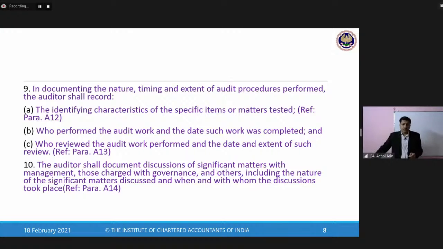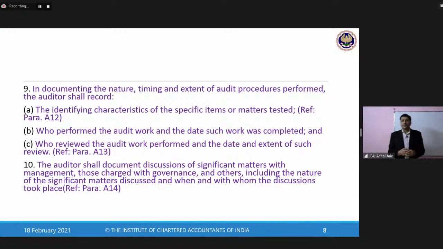For example, if sales promotion expenses are being tested by the auditor, and he is also preparing a working paper for this, the working paper should first of all start with the subject, sales promotion. Second, it should have an objective. Objective means, why is this work performed? What is the reason of performing procedures on sales promotion? So that somebody can understand that this was tested and why it was tested. Number one.